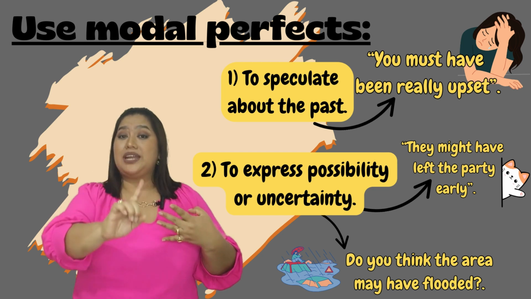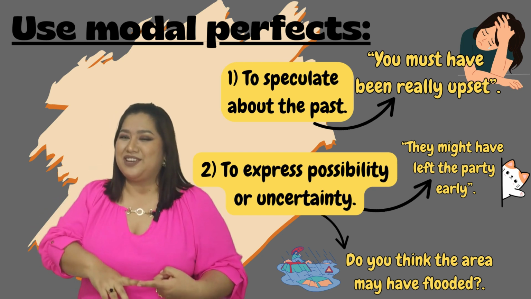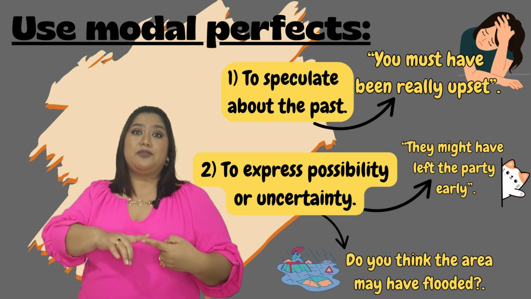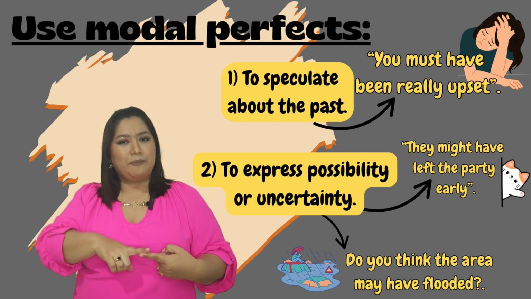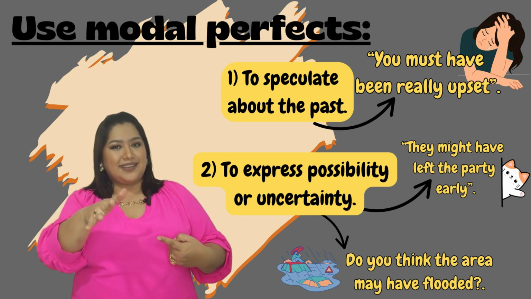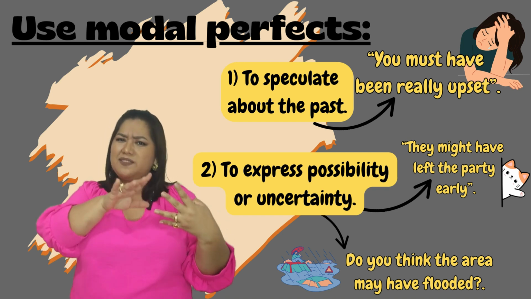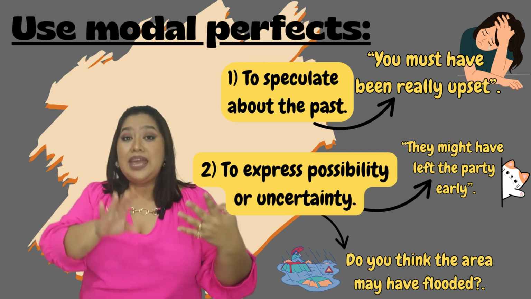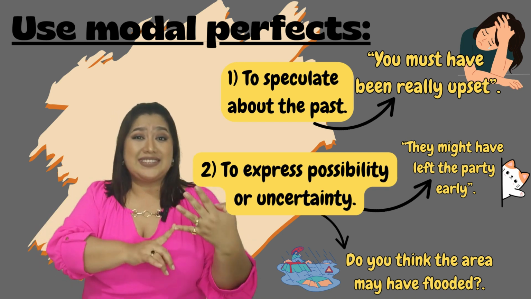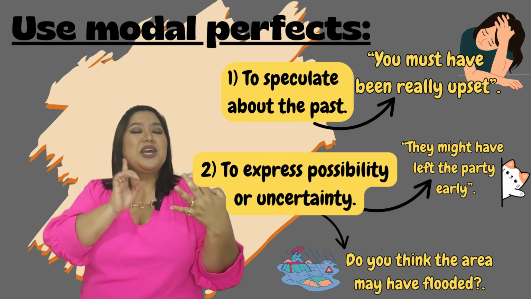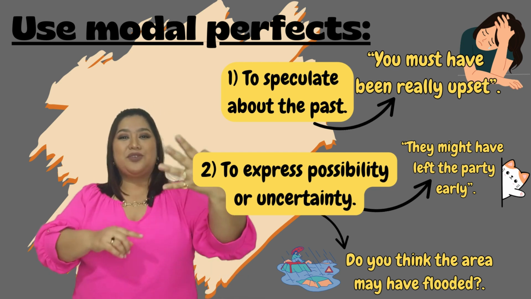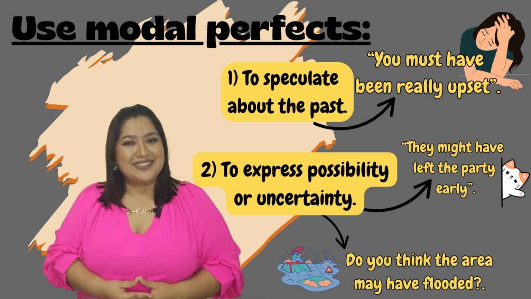Don't forget it. If you are certain about something, you can use must have. You must have been there. Or if you're not that certain, you have the two options, might have or may have, you know, if something is just a possibility. And if you are sure this is not true or this didn't happen, you have can have. Don't forget it. 4 options in modal verbs. Now you know.